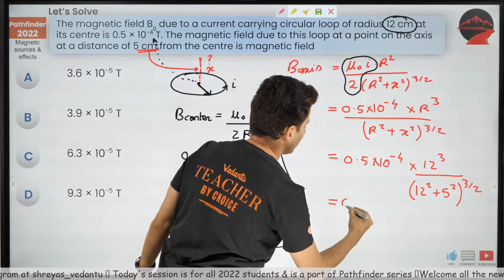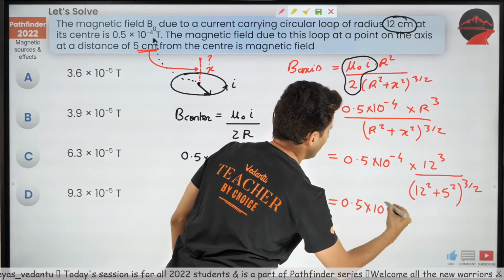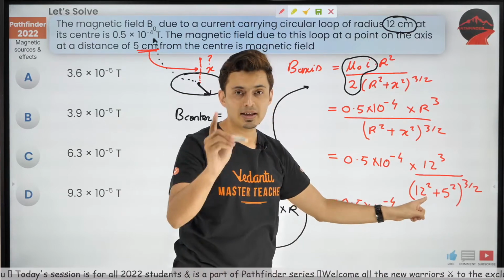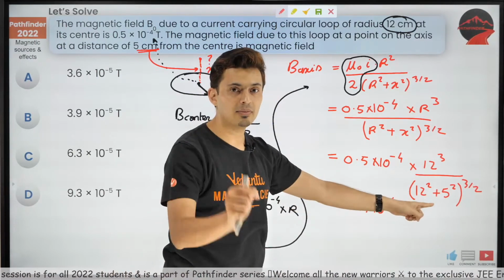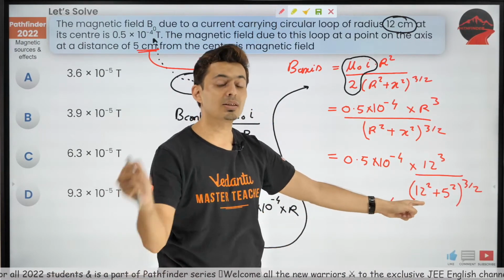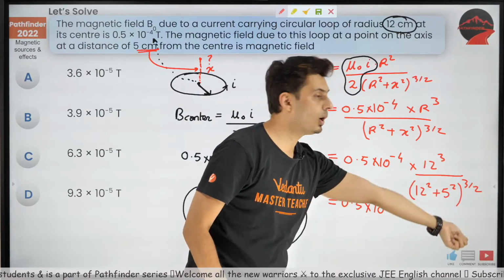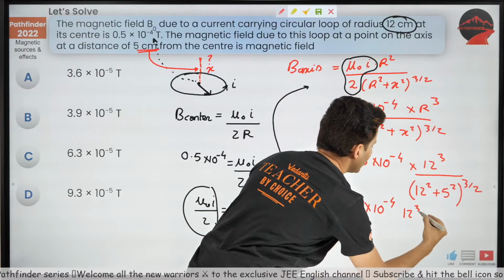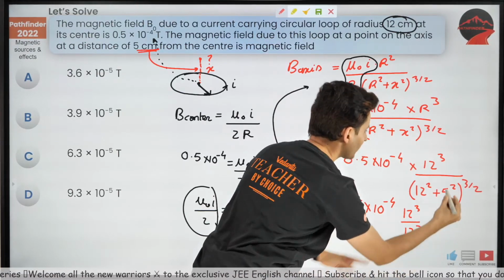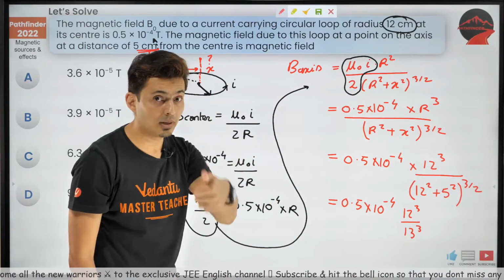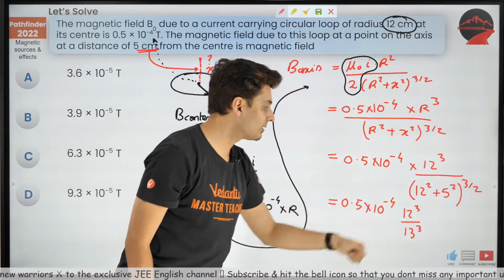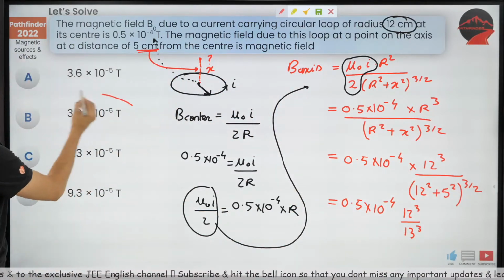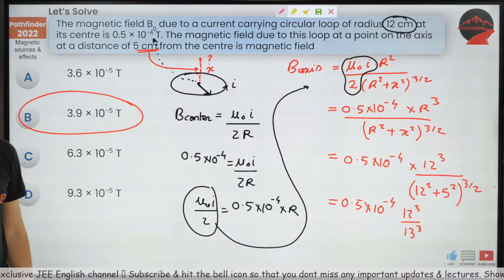Trust me, this is a simple number. 12 square is 144. 5 square is 25. 25 plus 144 is 169. Root of 169 is 13. So all you will get is 12 cube by 13 cube, because the power is 1 by 2. Now you solve that, and I think you should get the answer.